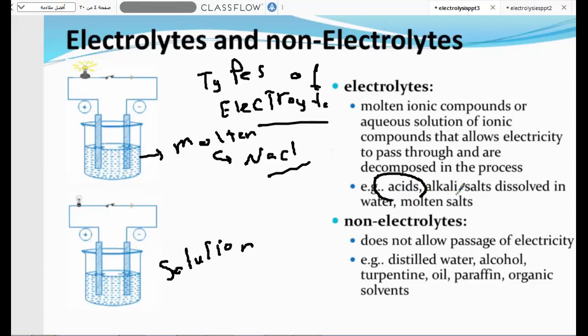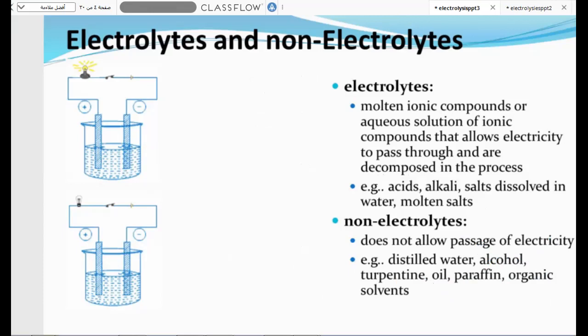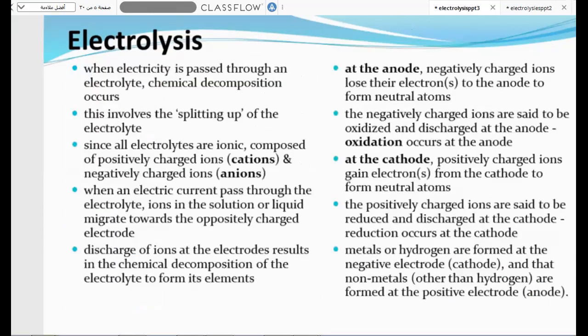Acidic solutions, alkaline solutions, salt solutions, or even their moltens. The acidic solutions can move free ions, alkaline solutions can move free ions, salt solutions also can move free ions, even their molten. But non-electrolytic solutions are the covalent compounds. Not all covalent compounds, there are some exceptions, but most covalent compounds like alcohol, wax, paraffin and organic substances generally are all non-electrolytic solutions. So this part was about electrolytic solutions.